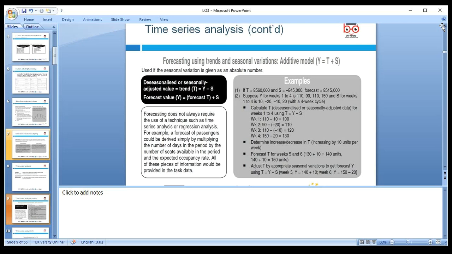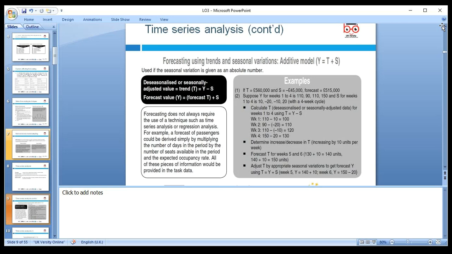So S for weeks 1 to 4 is 10, minus 20, minus 10. You will see there 110, then it becomes 90, so the difference is 20. Between 90 and 110 there is an increase by 20, and then from 110 to 150 there is an increase as well, with a 4-week cycle.